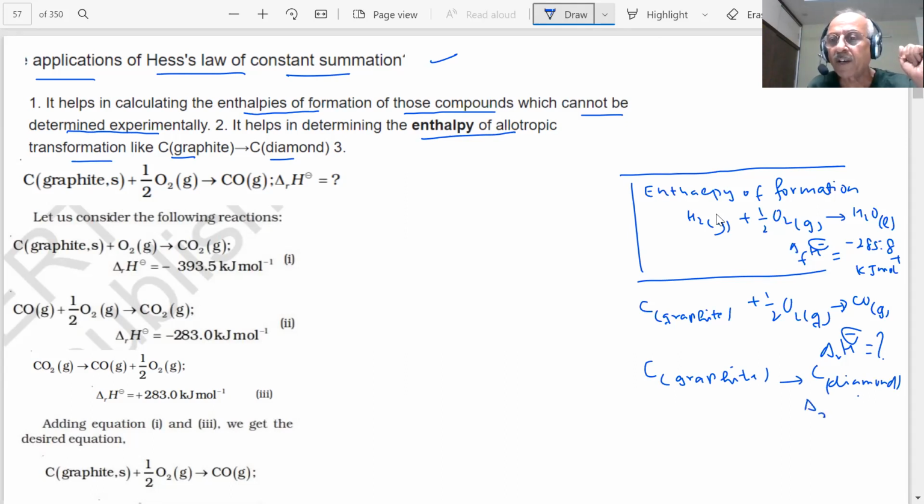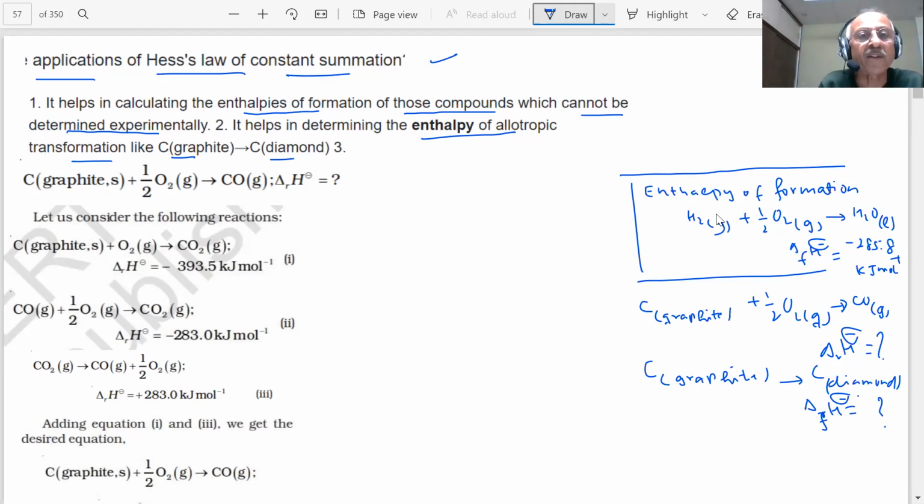If we want to calculate delta RH for this reaction, the standard enthalpy of formation of diamond from graphite, then we can apply Hess law. So it has applications. That is why questions will be asked in the paper.